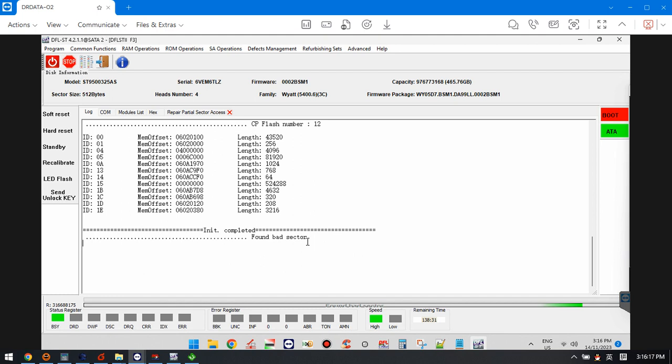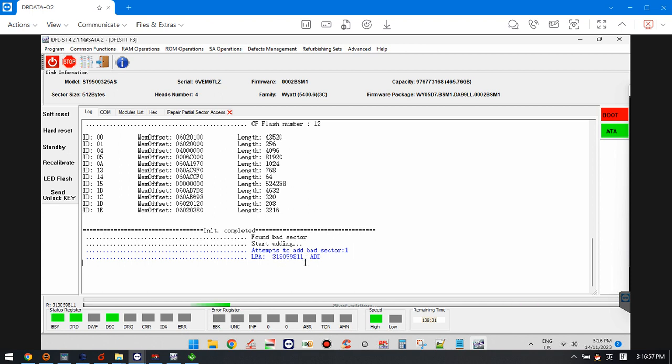Okay, now the program starts to find the bad locations. It's trying to add those bad locations to the G-list and then run the translator regeneration to fix the partial sector access issue. So users just need to wait a little bit until this partial sector access problem is fixed.